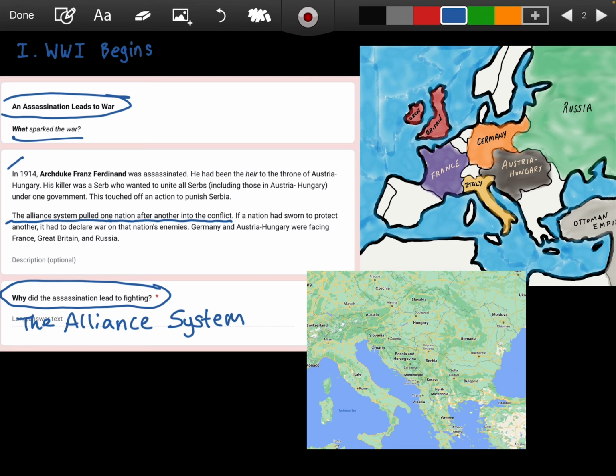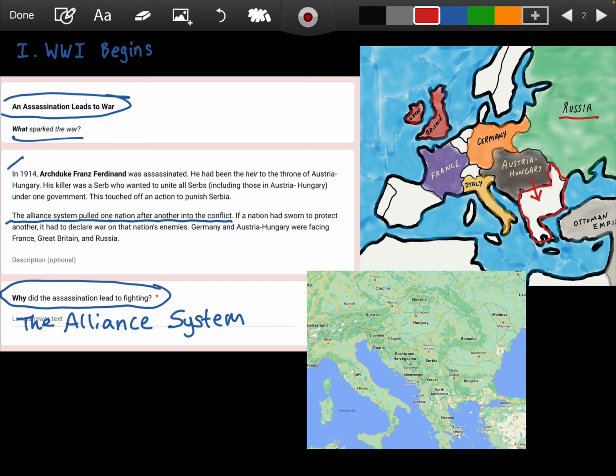So this area down here was known as the Balkans. And Russia had vowed to protect the Balkans and their independence. And so as Austria-Hungary tried to expand further south, this upset the Serbians who lived down here in this area.